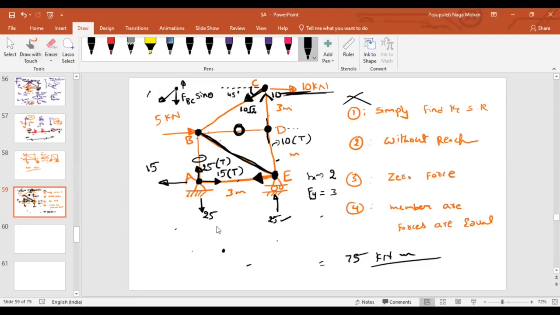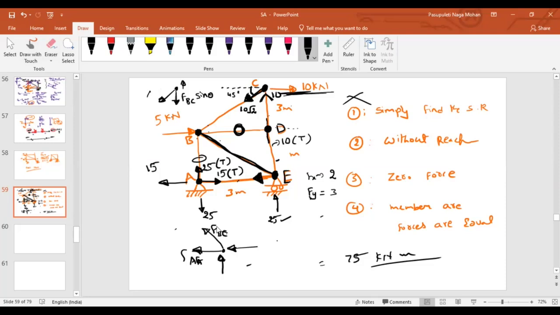Along the X direction, FAE will come into the picture. And what is another force? Because of the inclined nature of member BE, if I resolve it, a horizontal component and a vertical component will come. Because of ED, will any horizontal component come?